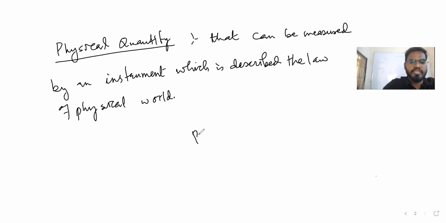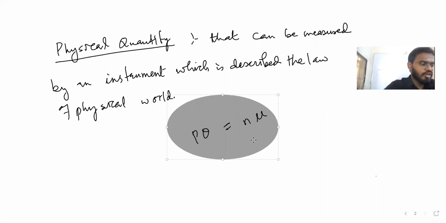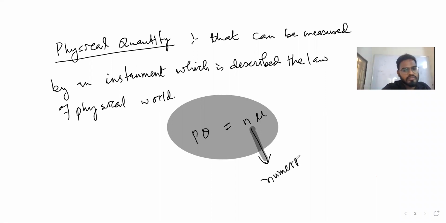Physical quantity, we can say, is there in class 9th also. What is physical quantity? PQ equals n times u. Okay, let's learn. PQ is obviously physical quantity. n is the numerical value. u is the unit.